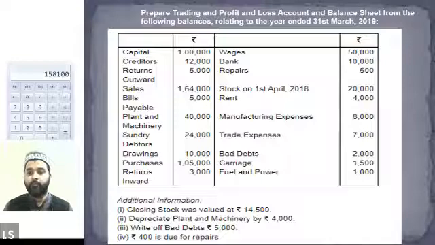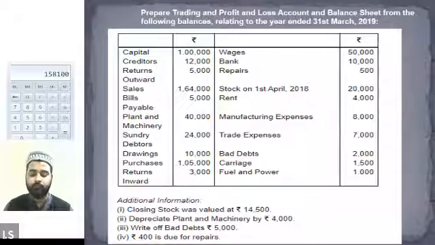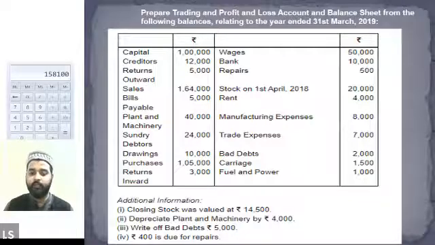So anybody is going to tell me how we will be treating the value of the repairs and the amount due for repairs? Alexander, are you going to explain this to me? Okay, sir. Please tell me. We added the repairs in the profit and loss account. Perfect. And then we also posted in the balance sheet by the name of outstanding repairs, or you can either write it as outstanding expenses.